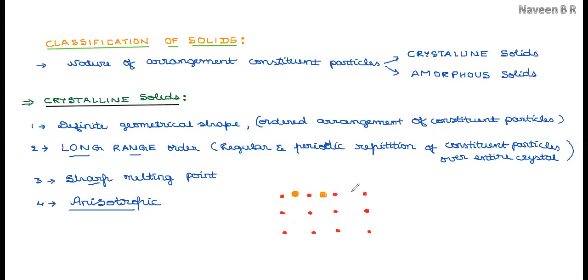The spherical structures I am drawing in red and orange color we will consider as the ordered arrangement of constituent particles in the packing. Like this, you assume the entire arrangement of particles seen in the crystal.